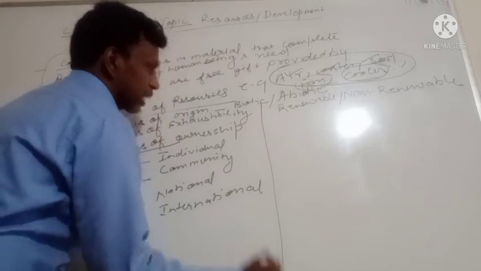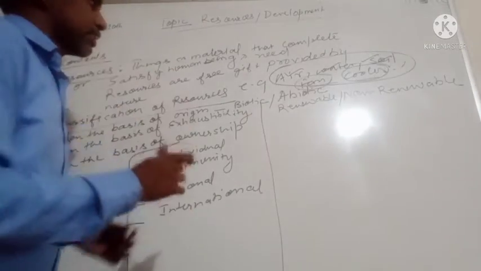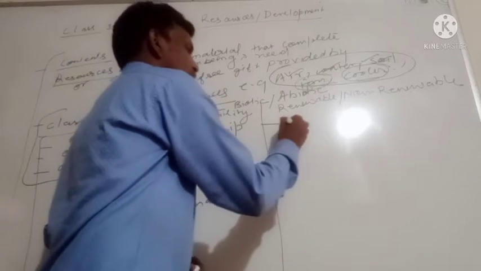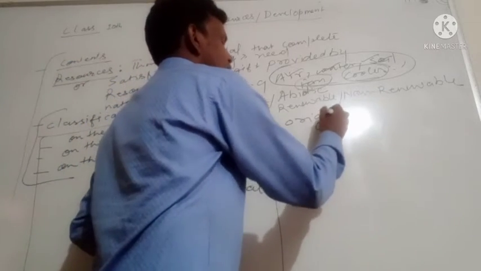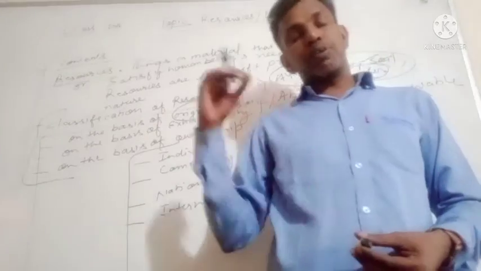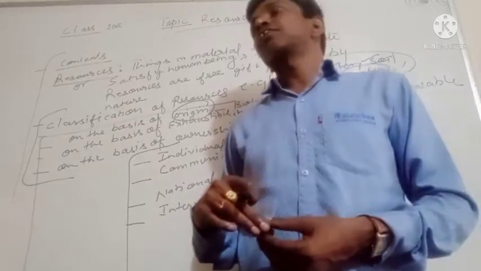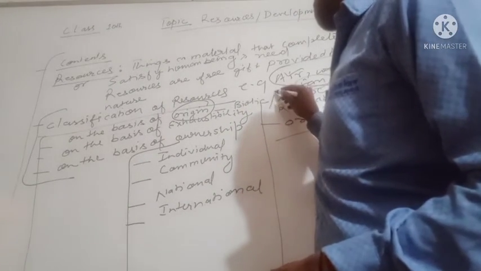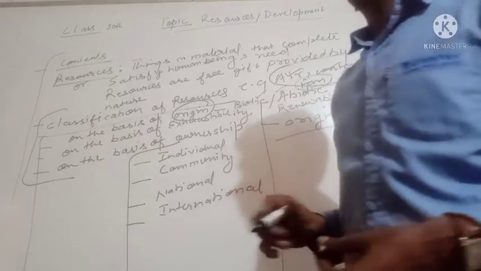Basically, resources have been classified on various criteria. The first criterion which we use is on the basis of origin. On the basis of origin, resources can be classified into two categories, biotic and abiotic.